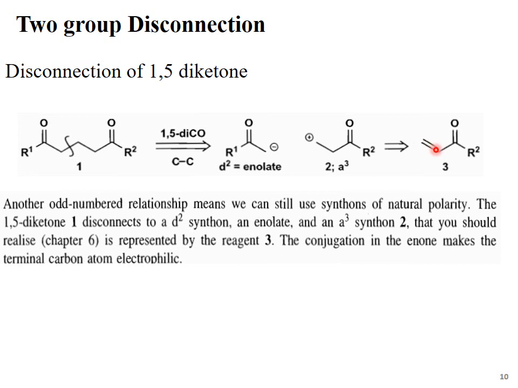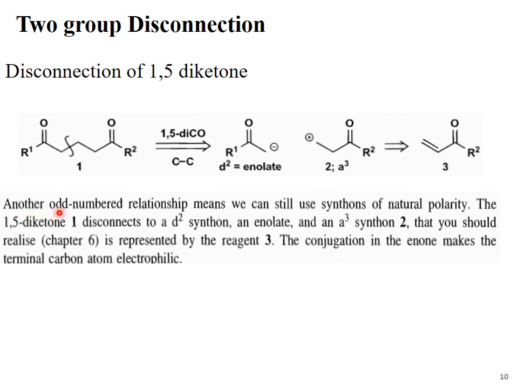Start counting from the other functional group, the carbonyl carbon 1, the adjacent carbon 2, and the next one is carbon 3. This fragment carries a positive charge, so this is the acceptor synthon. Because it bears 3 carbon atoms, it's called the A3 synthon.